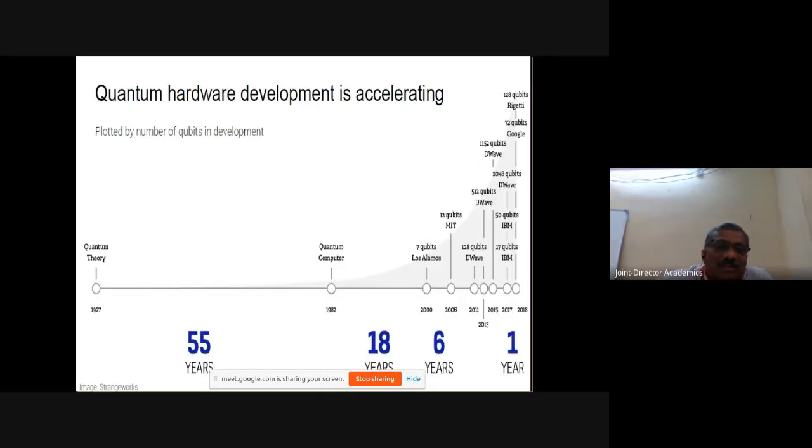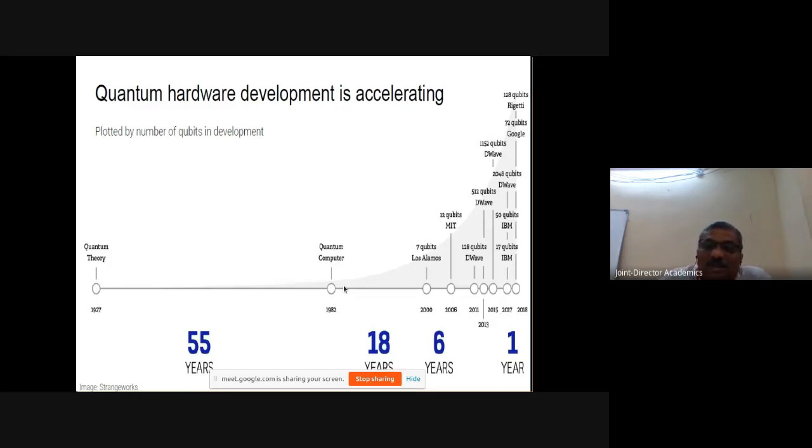If you see the history, it started in 1927. For the first 55 years, there was no growth of quantum computing or quantum theory. Then in 1982, Feynman proposed and developed some simulations. Those simulations were used in the drug and other manufacturing industries for simulating and analyzing structures. That was the breakthrough. After that, in 1994, Shor created a quantum computing machine.